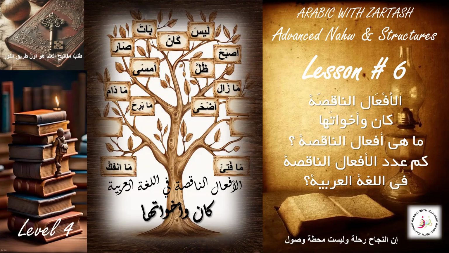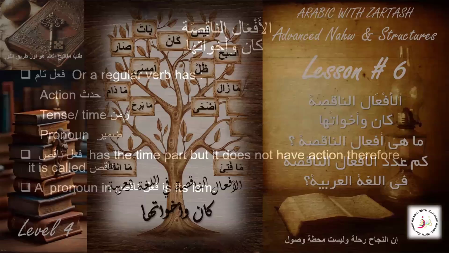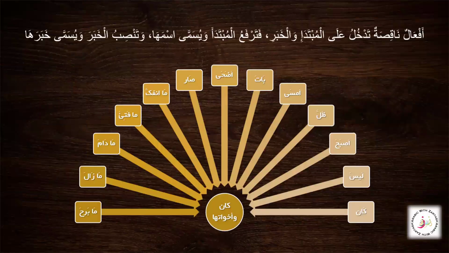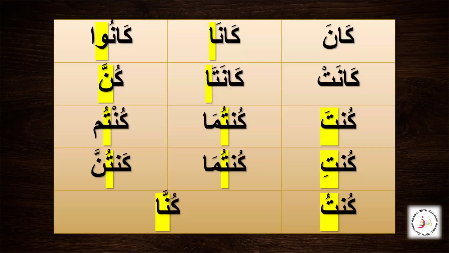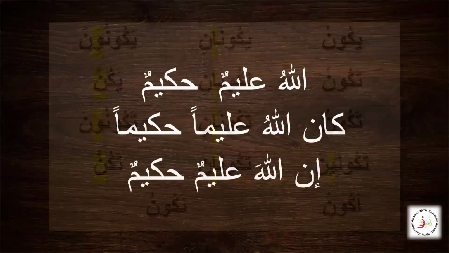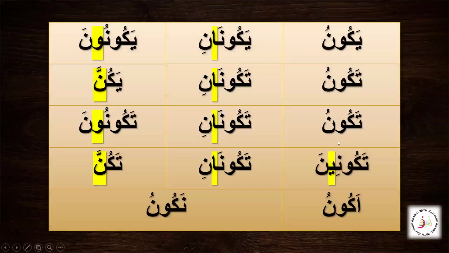Welcome to lesson number 6. Today we will be picking up from where we left off in the last lesson on Kana wa akhwatuha, and now we'll learn more about negation, that is, how it works with Kana. We already learned that there are two forms in which negation can be done with Kana wa akhwatuha. First is with the use of ma plus fi'l madi, and the second one is lam plus the fi'l mudari form, that is yakun and its variations in the majzum form.